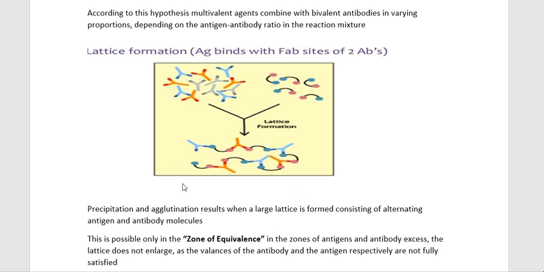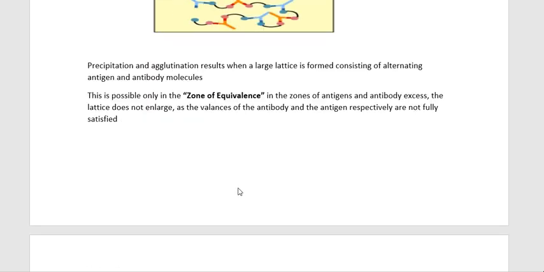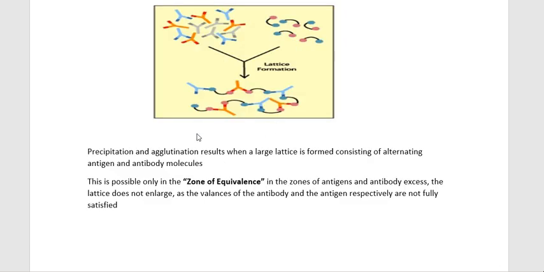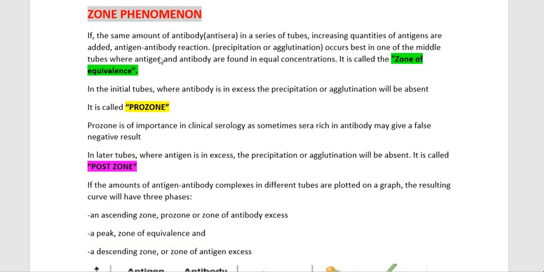Then, this lattice formation is going to be possible only in the zone of equivalence. What is meant by zone of equivalence? An equal ratio of antigen and antibody. That means antibody excess or antigen excess may not lead to lattice formation. So there should be an equal ratio. The zone where both antigen and antibody are in equal ratios and forming a lattice is called the zone of equivalence. So let's see this in detail now, and that phenomenon is called the zone phenomenon.